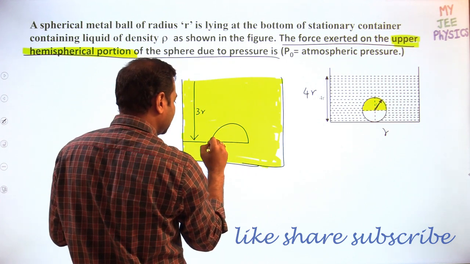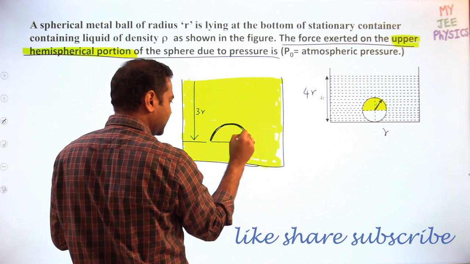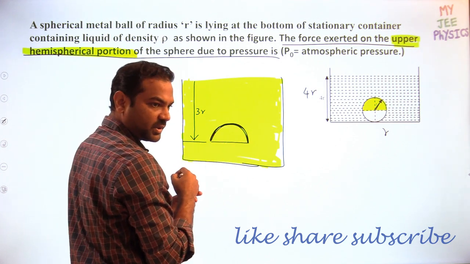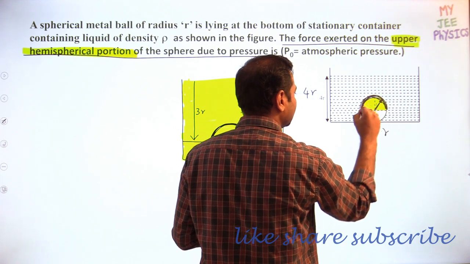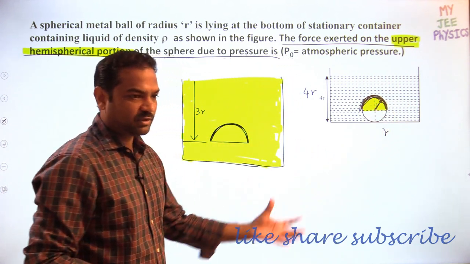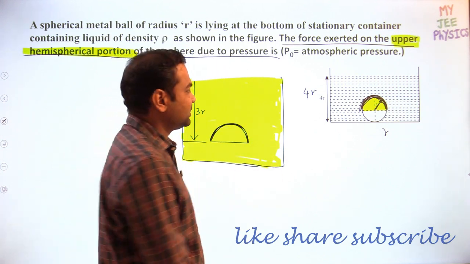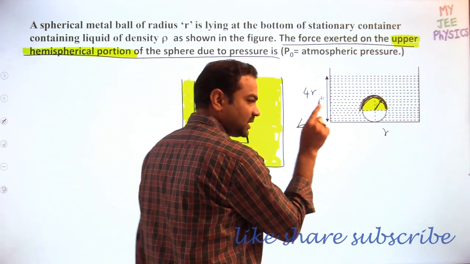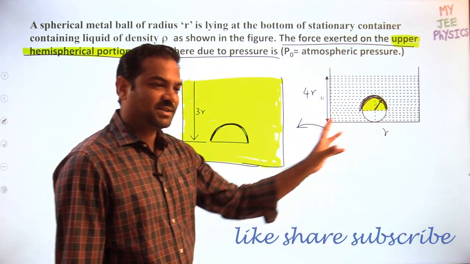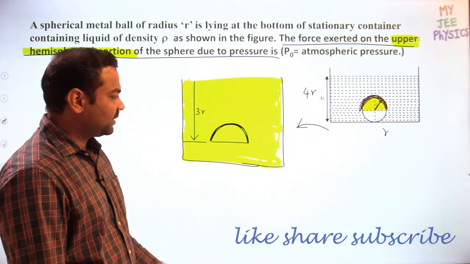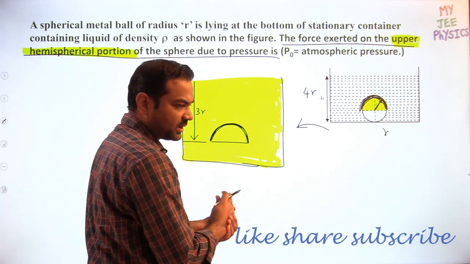So what will be the force acting? Force acting on this upper hemisphere, upper curved surface, the same would be the force acting on the upper curved surface over here. Both have to be the same, whether you keep the total sphere or half of the sphere. If you can do this conversion, then the question is done. But if you are taking the sphere as it is, then it will be a tough one. As I am taking half of the sphere, the question is done. I think you understood now.